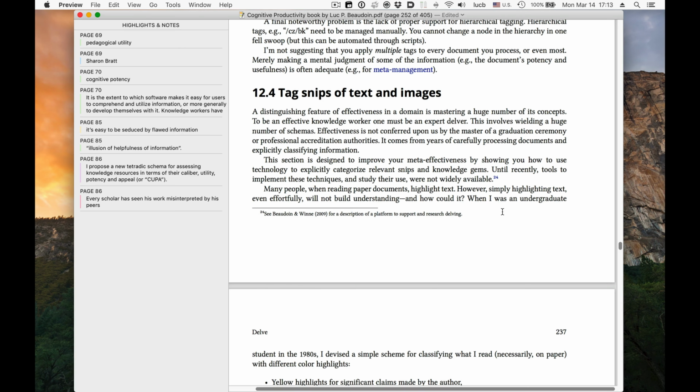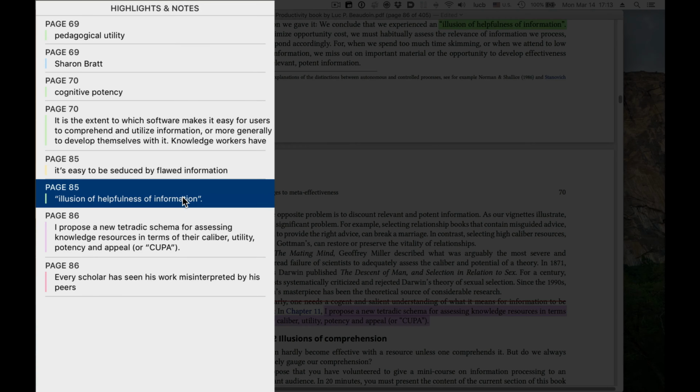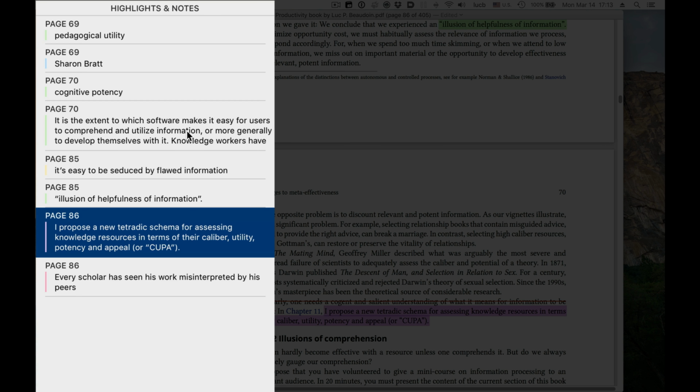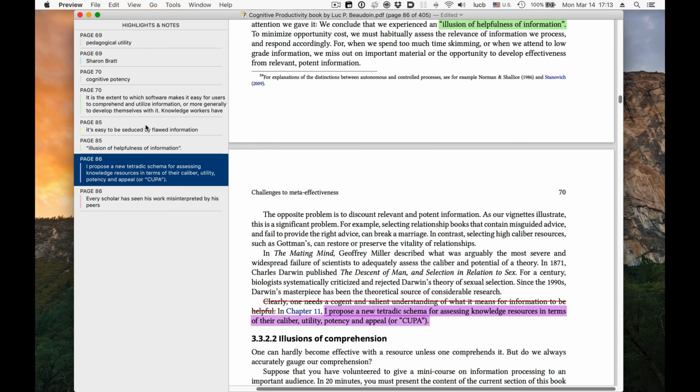By now you're quite familiar with the sidebar in Preview. There are a couple of limitations with the sidebar that I'd like to point out, and how to get around them. You can't multi-select highlights in the Preview sidebar, so that's a bit of a problem. Also, you can't easily compress them, so if you have 100 highlights in the sidebar, it becomes a little bit unwieldy.